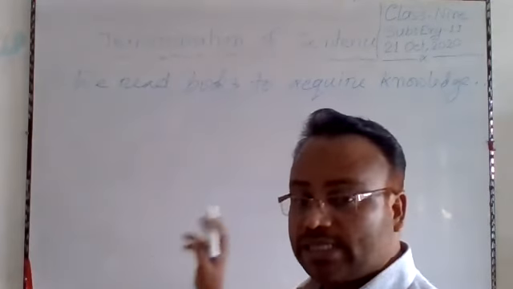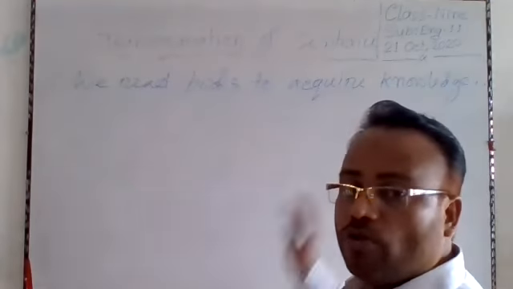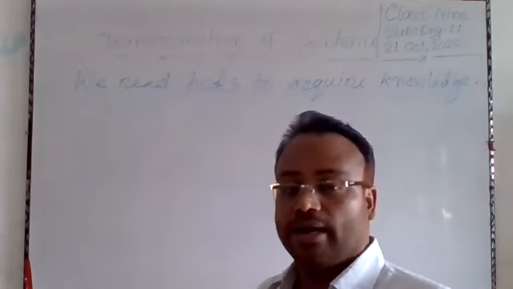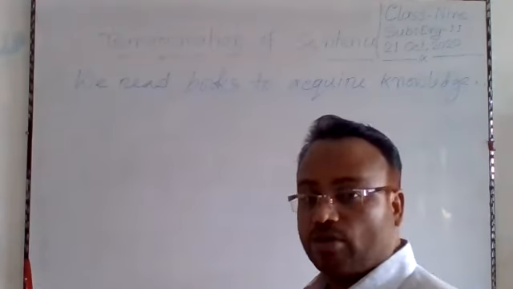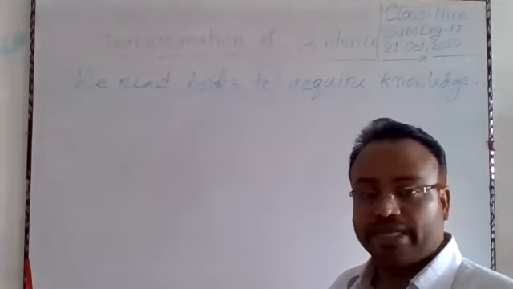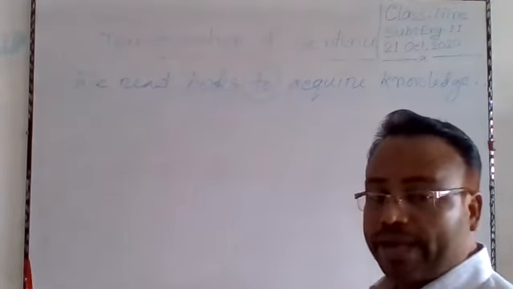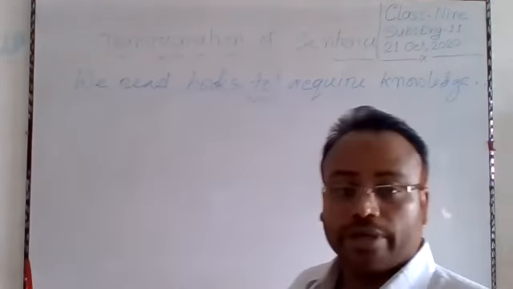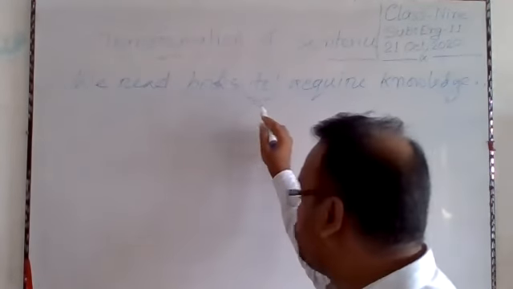So the main clause of this sentence is we read books, and the extra part of the sentence is to acquire knowledge. Using to acquire knowledge, we will have to make a clause, and we will have to connect it with a conjunction to make it complex. So, if we find any infinitive, that means to plus verb, such as to acquire, to make it complex, we will have to write so that instead of to.